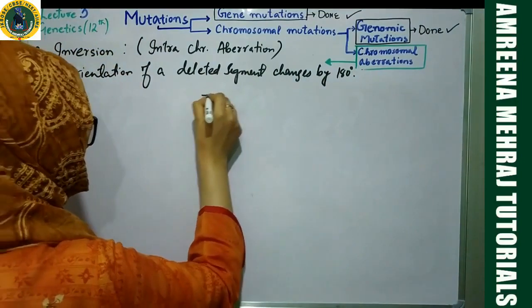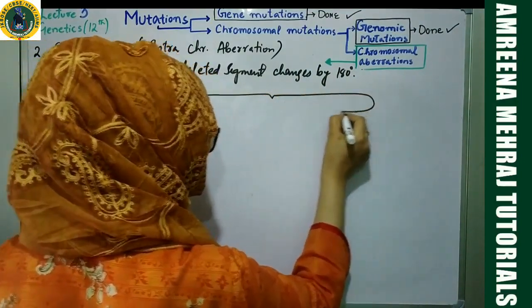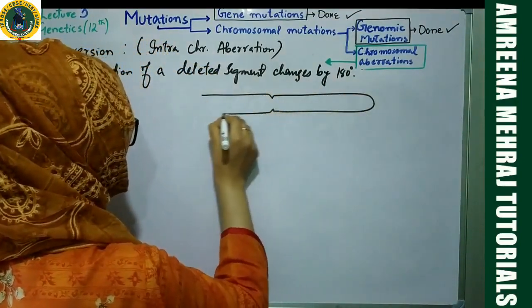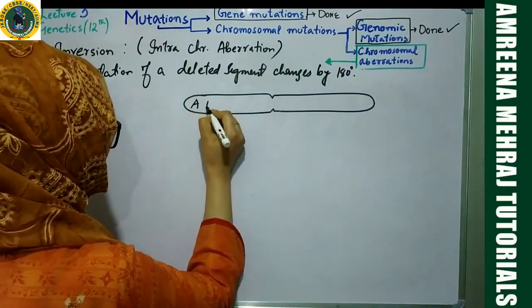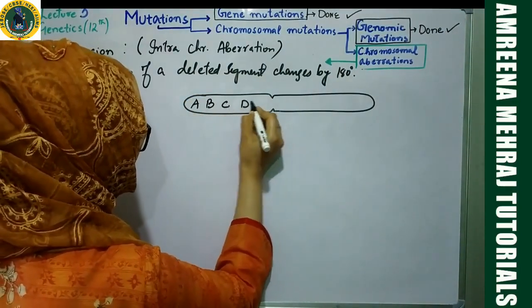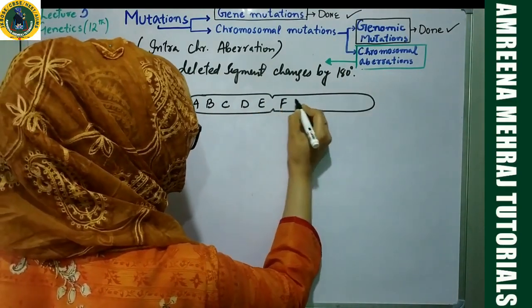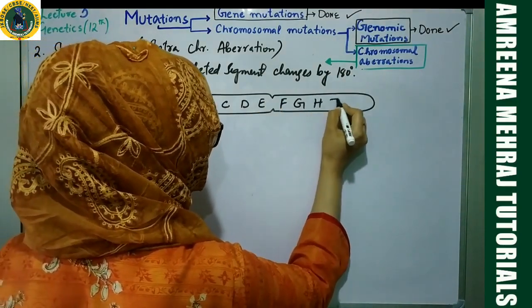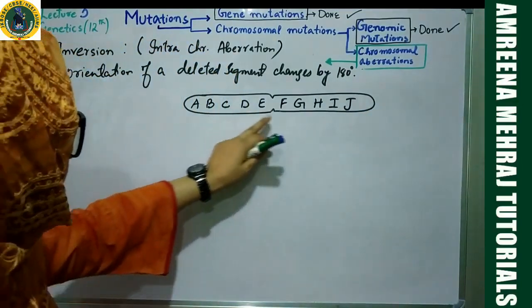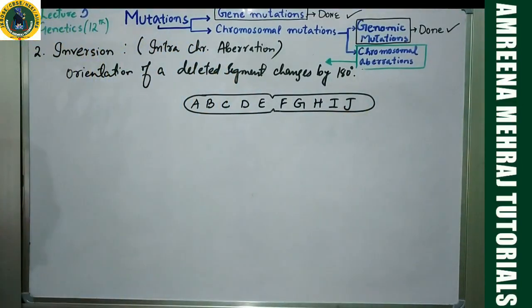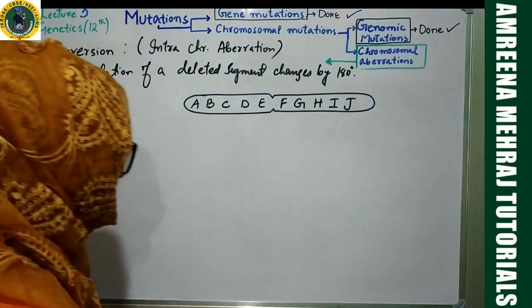Let me make you understand what is happening. We will take a chromosome again. Suppose this is a normal chromosome. The sequence of the genes is A, B, C, D, E, F, G, H, I, J. This is the normal chromosome, and A to J represent the various genes located on it.